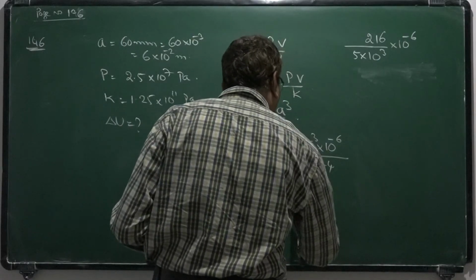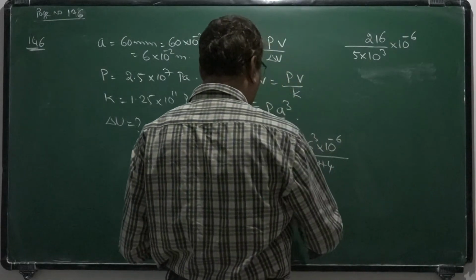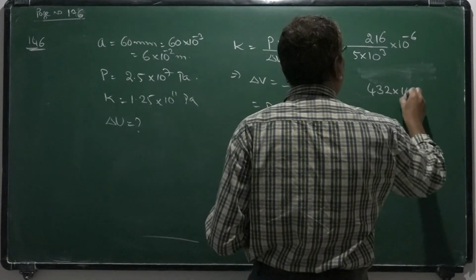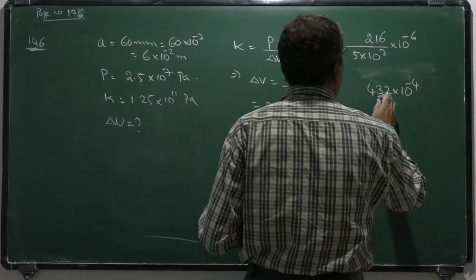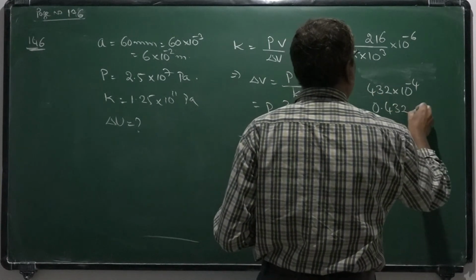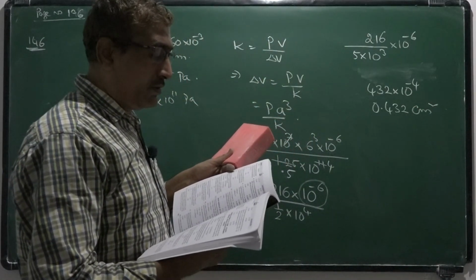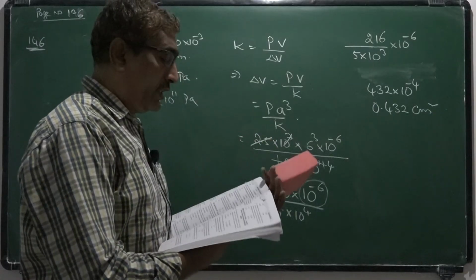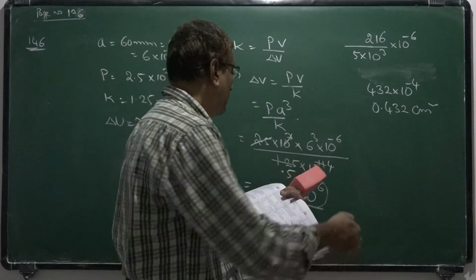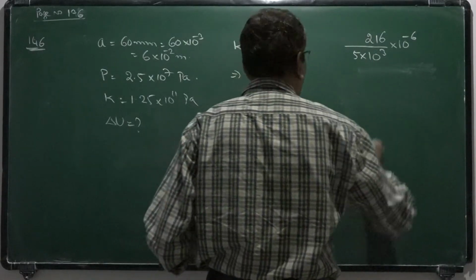That means if you replace this 10 to the power minus 6 as centimeter square, so that is 432 into 10 to the power minus 4 centimeter square. One minute. Okay, so the answer is given in millimeter. Okay, you can write like this also.